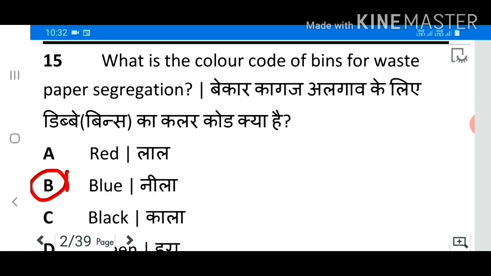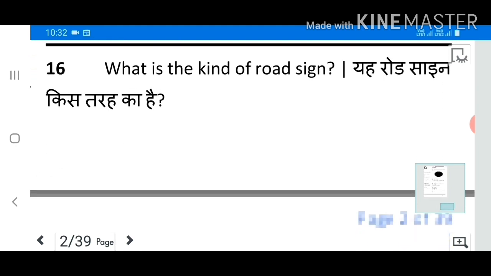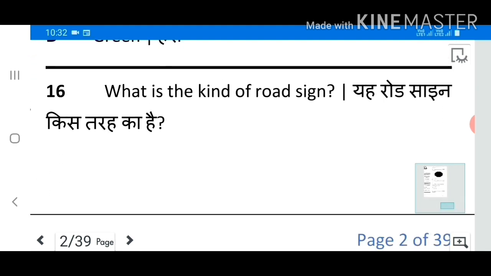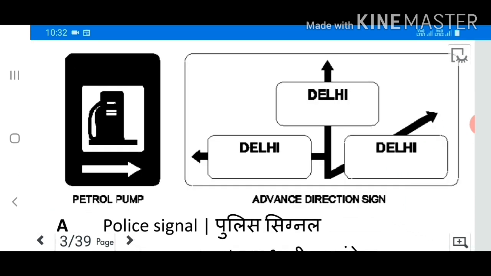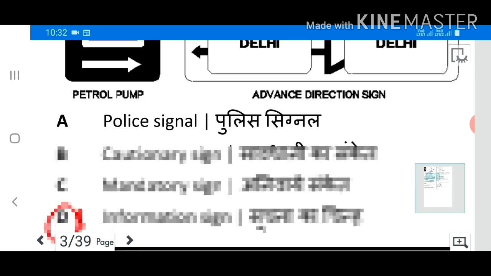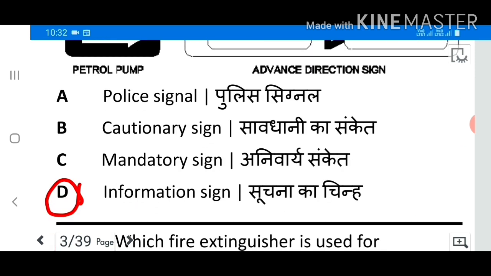15. What is the color code of bins for waste paper segregation? Answer B. Blue. 16. What is the kind of road sign? Answer D. Information sign.